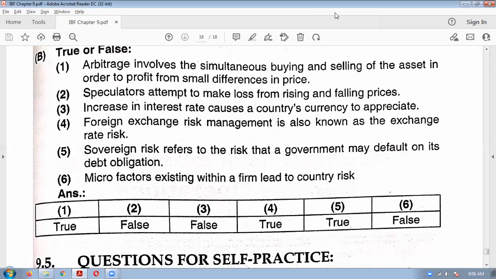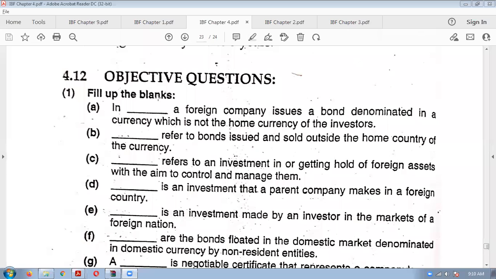Okay, everybody noted down this much. The first MCQ. In dash, a foreign company issues a bond denominated in a currency which is not the home currency of the investors.